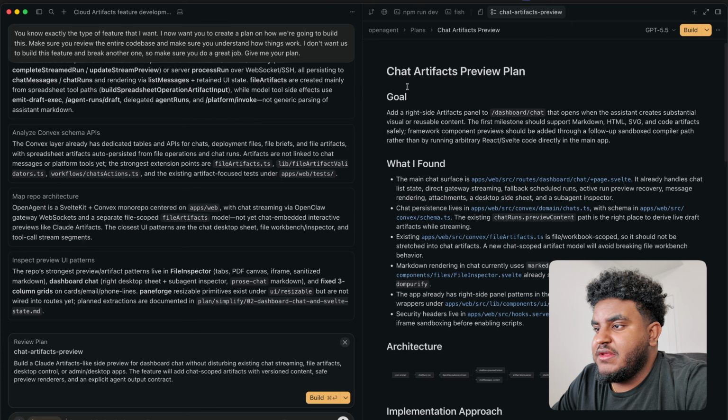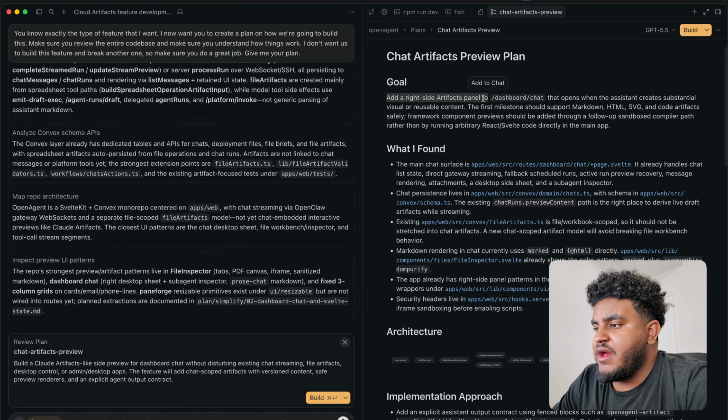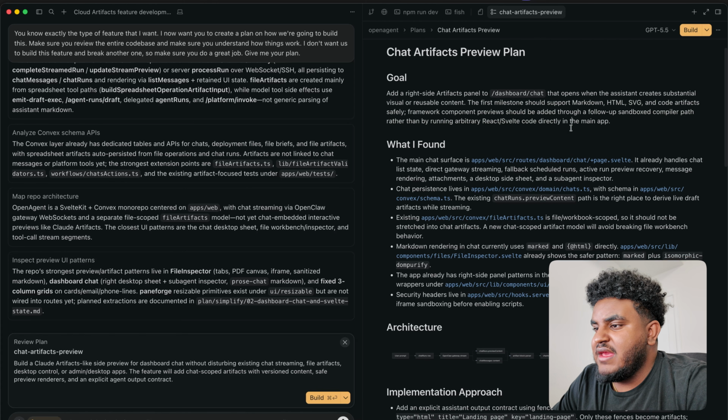Okay, so plan complete. It says chat artifacts preview plan. Add a right side artifacts panel to /dashboard/chat that opens when the assistant creates substantial visual or reusable content. The first milestone should support Markdown, HTML, SVG, and code artifacts safely. Framework component previews should be added through a follow-up sandbox compiler path rather than by running arbitrary React Svelte code directly in the main app.